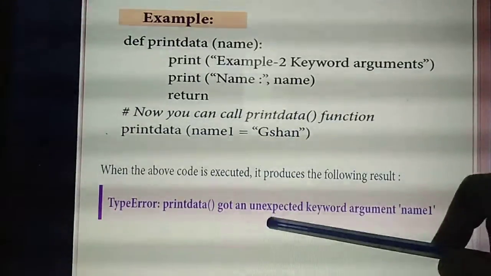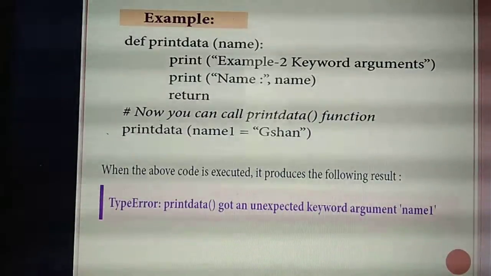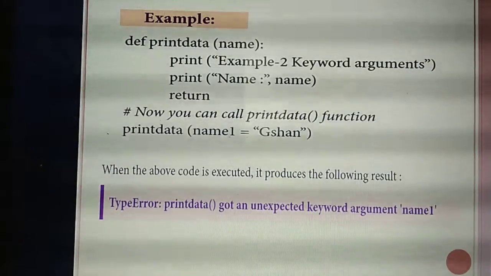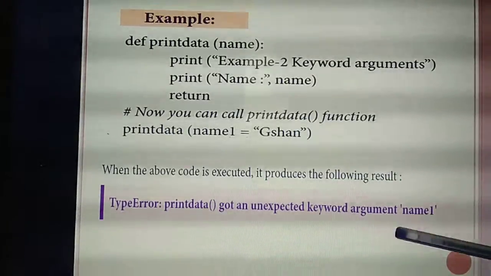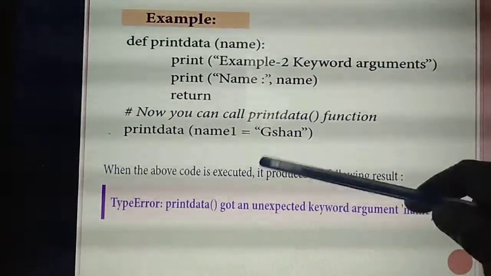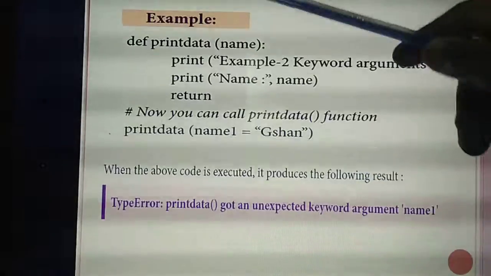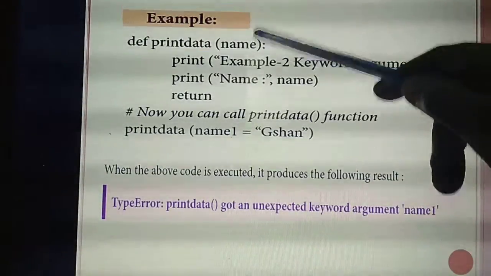In print data, unexpected keyword argument name1. Understand? So you can easily identify the error here, not like in a C++ program. If you understand and write the program, you can easily identify it. Name1 is not declared here, but you are calling name1. To get the output, either you need to use name here, or otherwise you need to change the argument to name1.